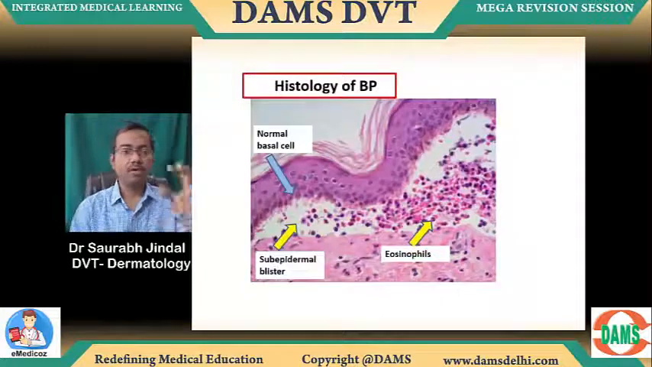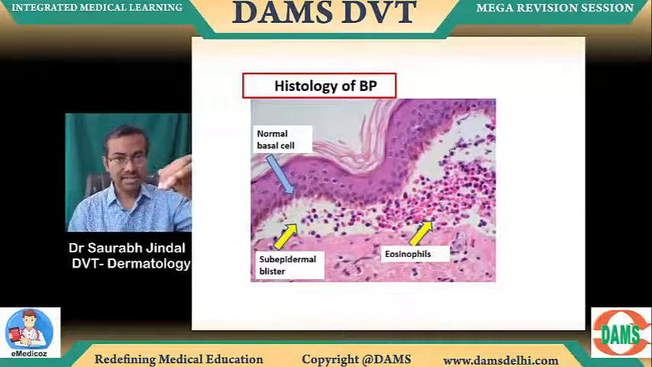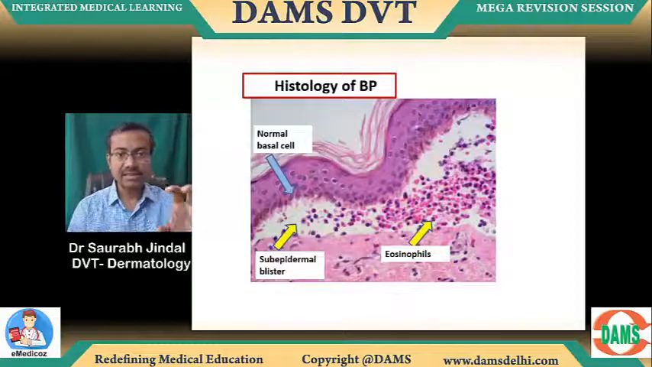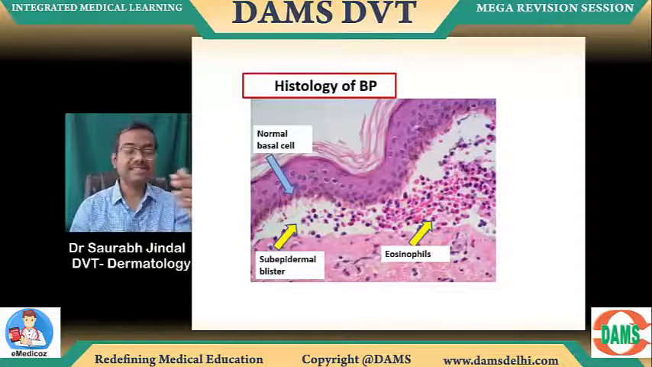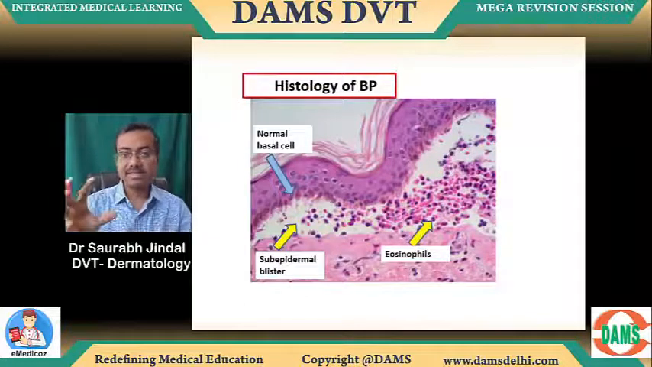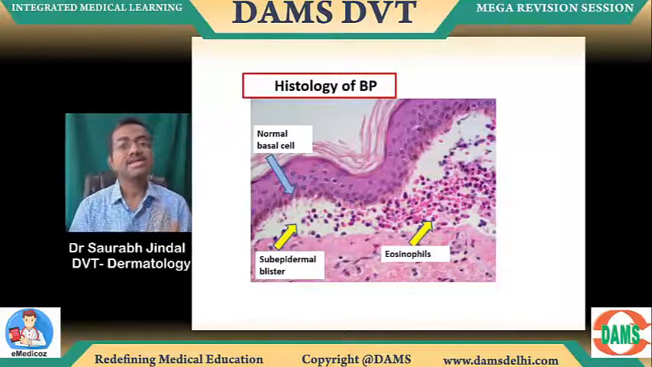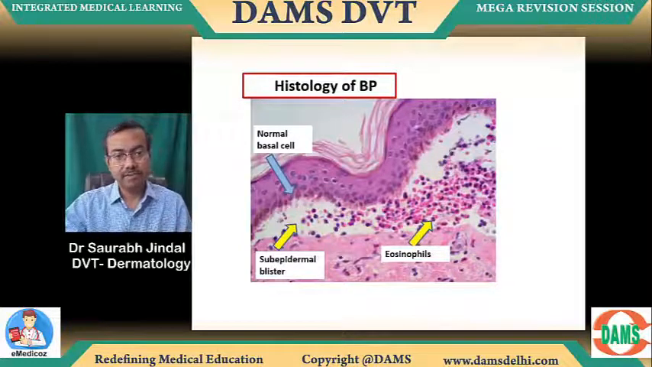Histology of BP, we know this, the blue arrow is the basal cells. Below the basal cell, you can see in the yellow arrow on the left side, subepidermal blister. On the right side, eosinophil collection inside that blister space, this is bullous pemphigoid.